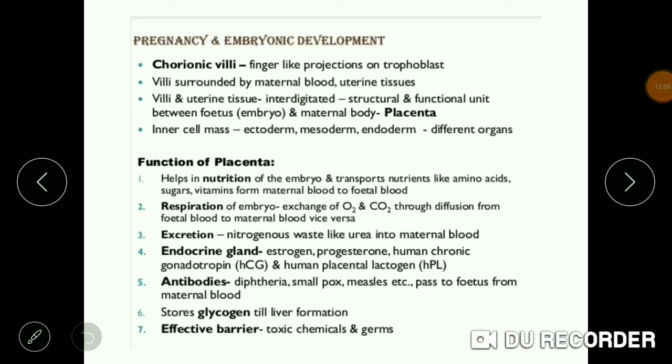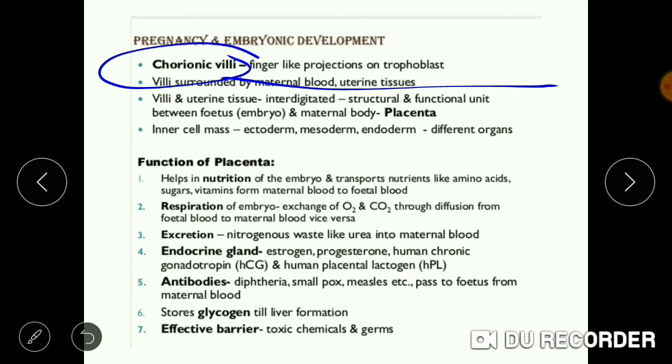Now study about what is chorionic villi. The finger-like projections on the trophoblast are known as the chorionic villi. The villi are surrounded by maternal blood, and the villi and the uterine tissue are interdigitated and they form the structural and functional unit between the fetus and the maternal body, which is forming the placenta now. The inner cell mass further forms ectoderm, mesoderm and endoderm, which further develop certain organs.